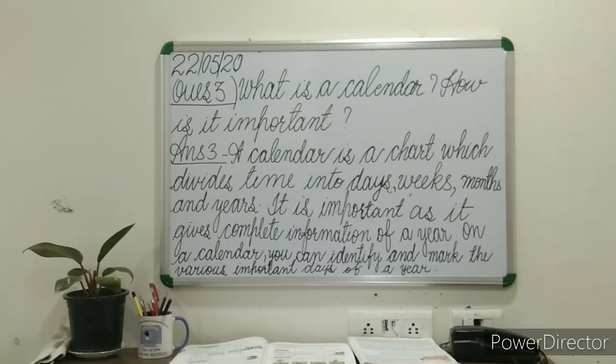A calendar is a chart which divides time into days, weeks, months and years. It is important as it gives complete information of a year. On a calendar, you can identify and mark the various important days of a year.